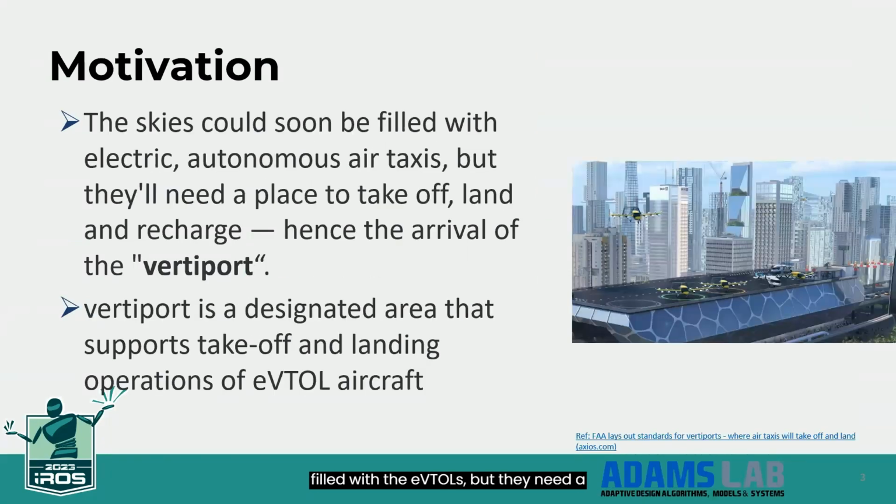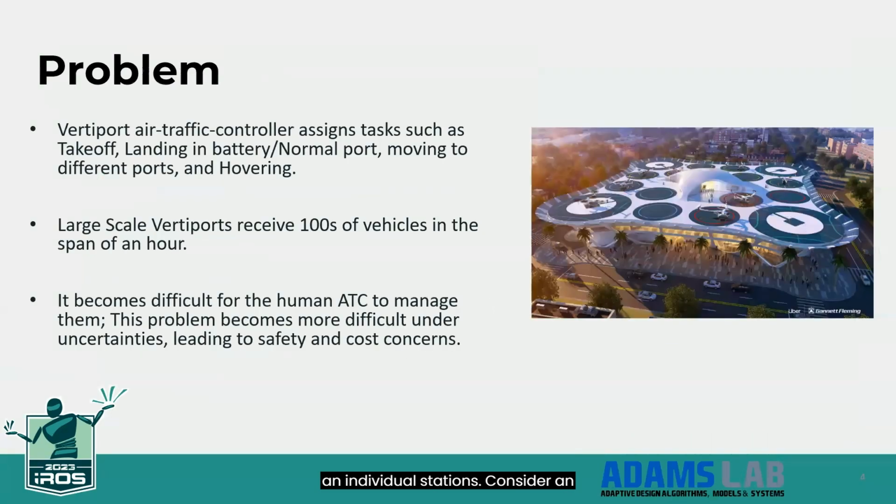Skies might soon be filled with eVTOLs, but they need a place to take off, land, and recharge. We call that place a vertiport. Vertiports can be rooftops of any building or can be individual stations. Consider an individual vertiport station. We will have hundreds of vehicles entering and leaving the port in the span of an hour. Similar to an airport, we need an air traffic controller to give them instructions. In a vertiport, it is difficult for a human to control them, and this becomes more difficult under the presence of uncertainties such as weather, leading to safety concerns.